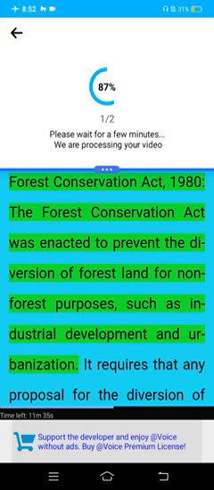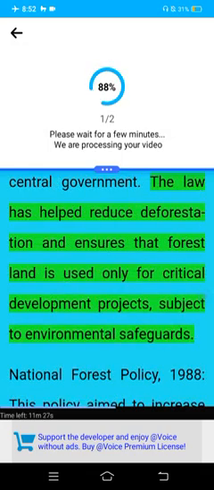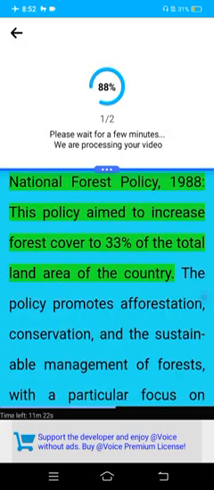Forest Conservation Act, 1980. The Forest Conservation Act was enacted to prevent the diversion of forest land for non-forest purposes, such as industrial development and urbanization. It requires any proposal for the diversion of forest land be approved by the central government. The law has helped reduce deforestation and ensures that forest land is used only for critical development projects, subject to environmental safeguards.